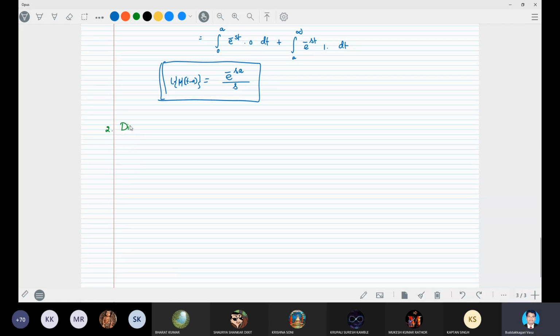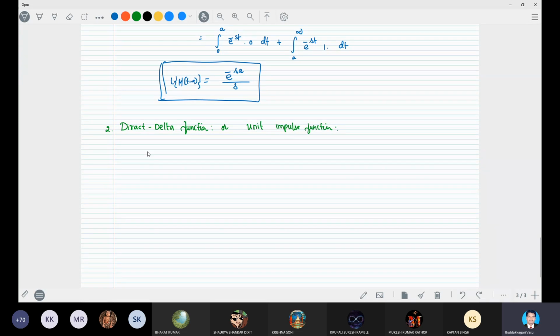Next, another function, number 2: the Dirac delta function, or we call it the unit impulse function. We can define it here.